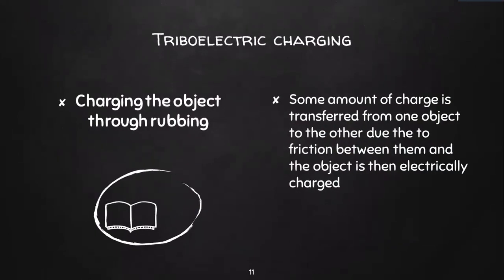Okay, now knowing that there is a process of charging by friction, what is triboelectric charging? Charging an object through rubbing is called triboelectric charging. So all the examples that I told you earlier, like silk cloth and wool, balloon and wool, ebonite and animal fur, all these are triboelectric charging. How many other materials are there?